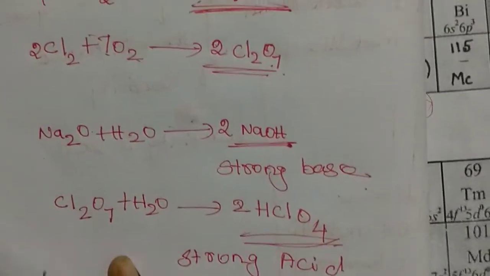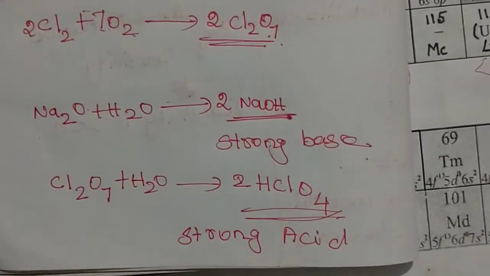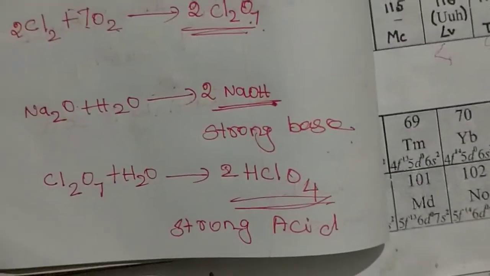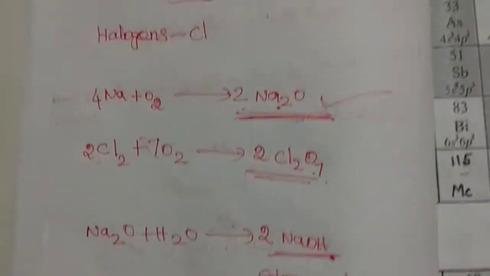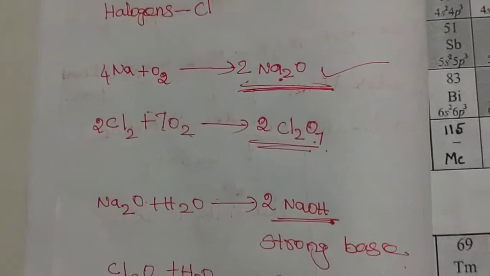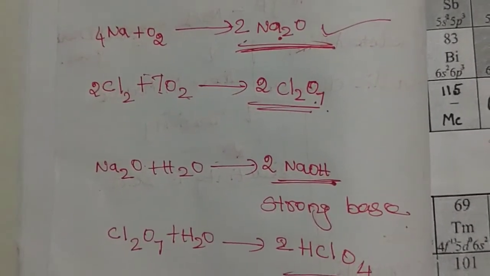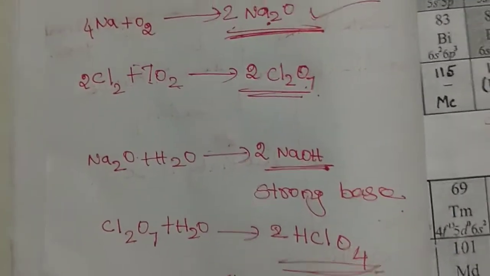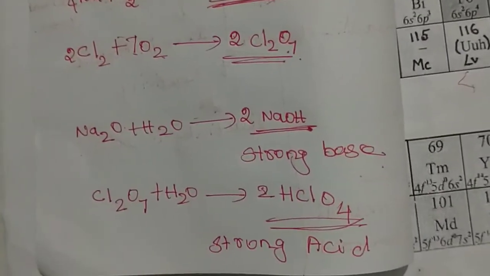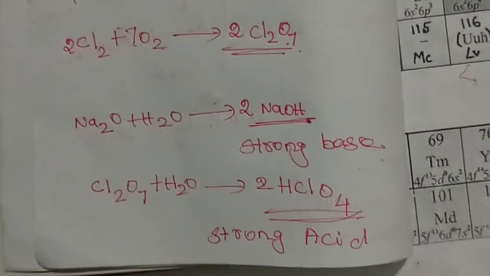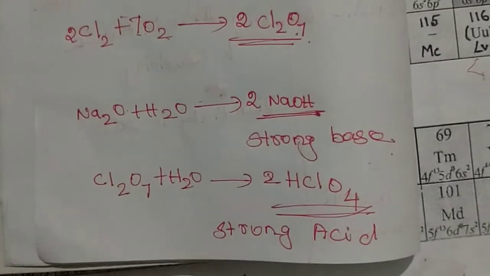So the elements present at the extreme ends of the modern periodic table behave differently from what we might expect. Sodium is from the left side of the periodic table, and chlorine is from the opposite end on the right side, but they do not react in the same way. They behave differently.